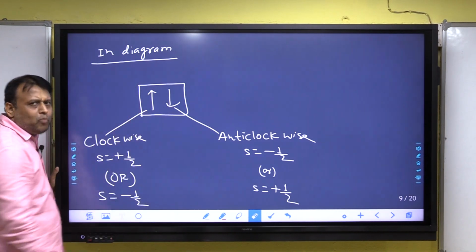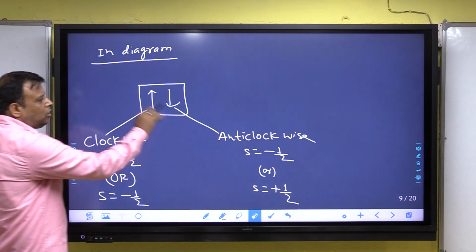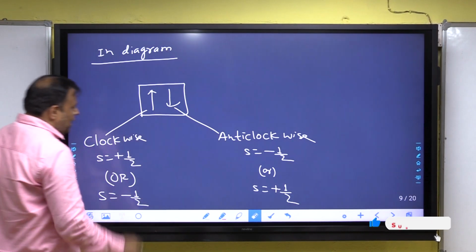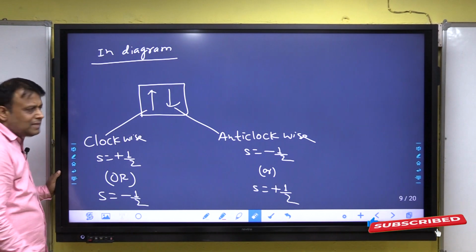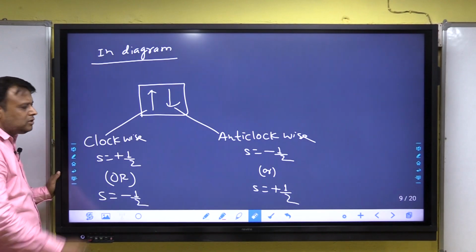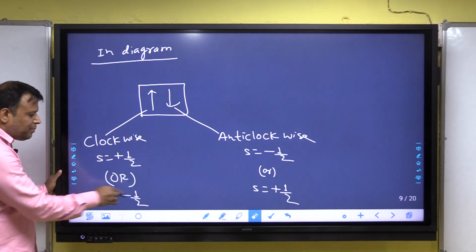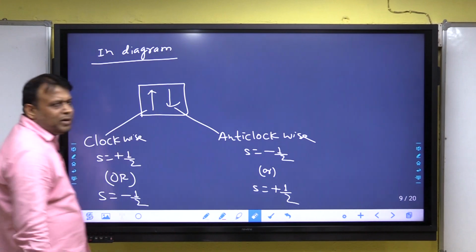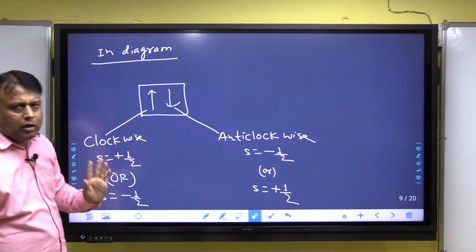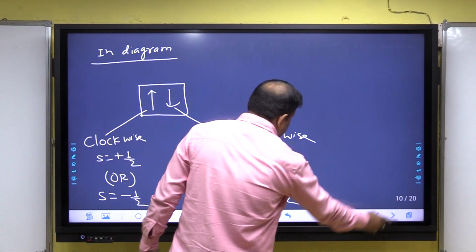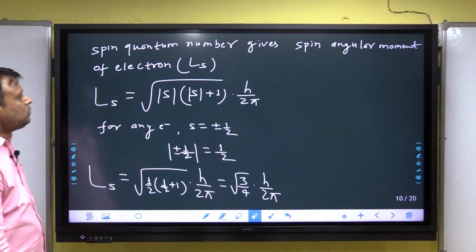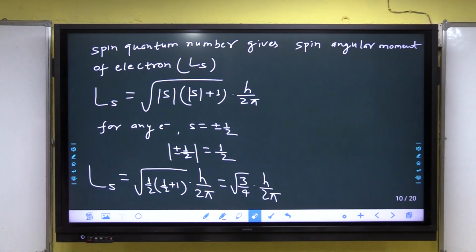In a diagram, an upward spin is called clockwise, downward is called anti-clockwise, and for clockwise normally plus half, for anti-clockwise minus half, but it is not necessary, it is not fixed. Next, the spin quantum number gives the spin angular momentum of the electron.